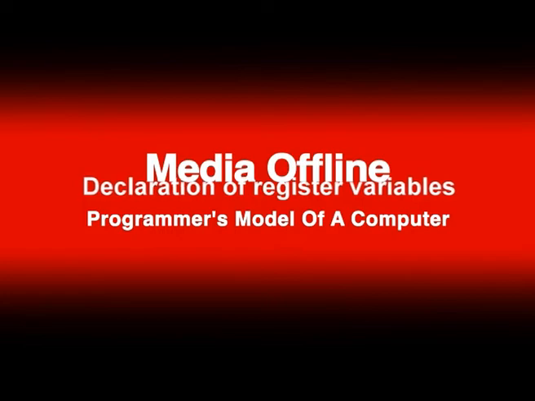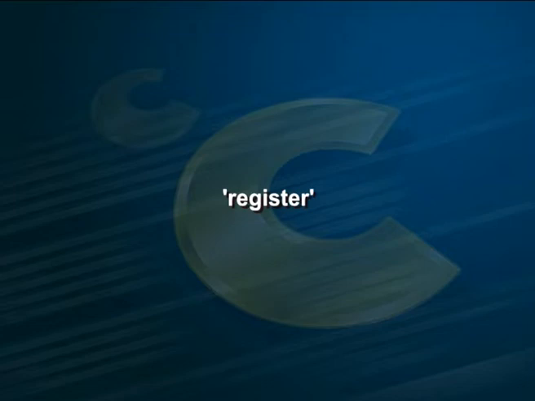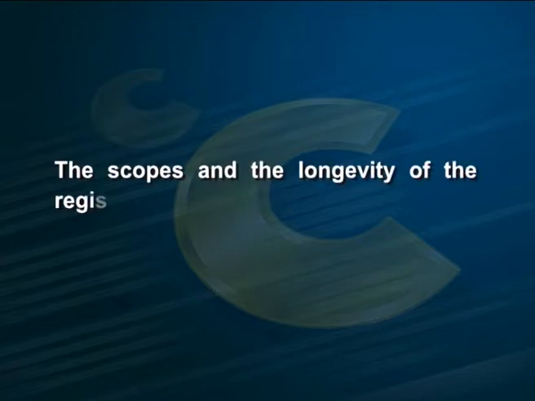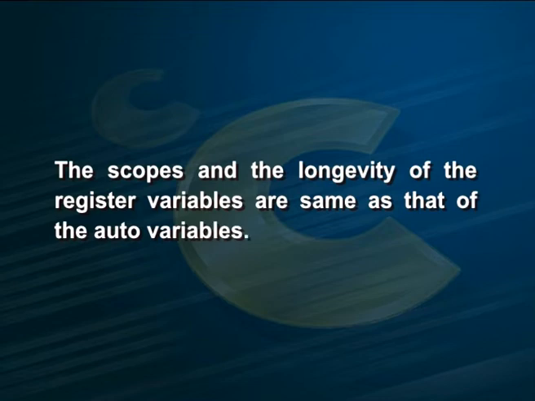Declaration of register variables. The register storage class is defined by using the keyword register in the declaration. The scope and the longevity of the register variable are the same as that of the auto variables. Register variables may be declared in the places where auto is allowed. To perform any operation, the data variable in the memory is transferred to the CPU registers. If data are stored in the register itself, the time for the data transfer from the memory to the register is saved. The access is faster if the registers are used for storing the data.